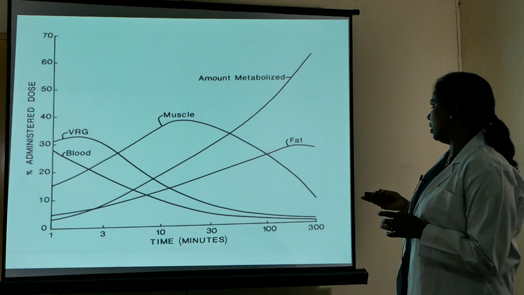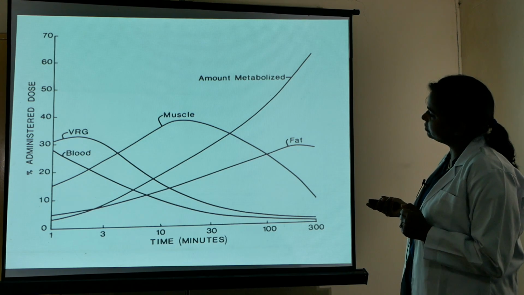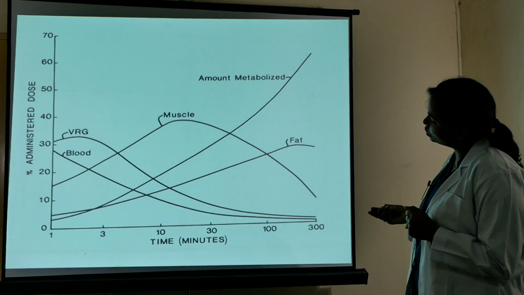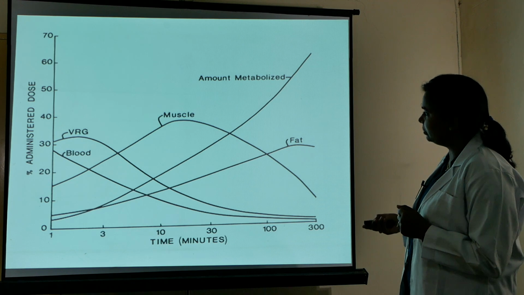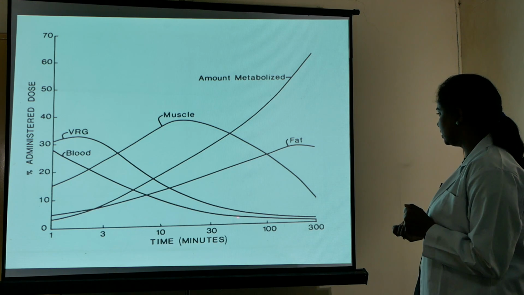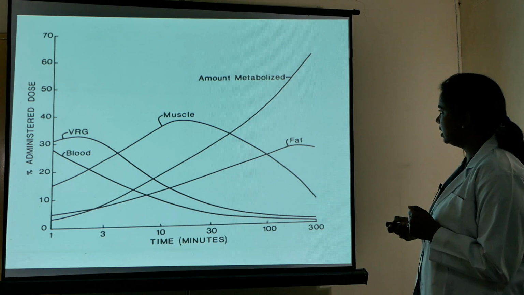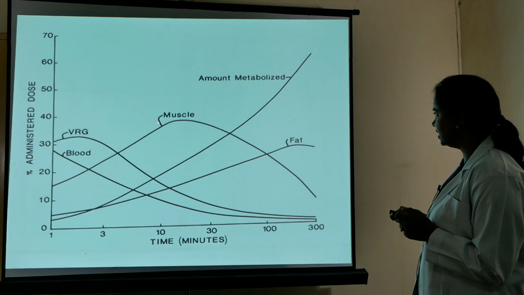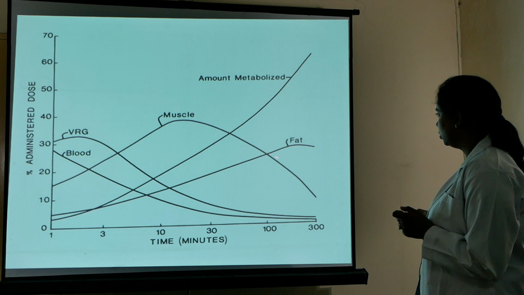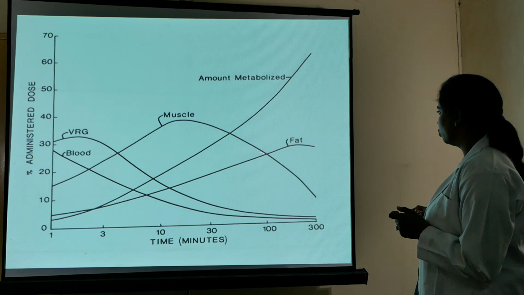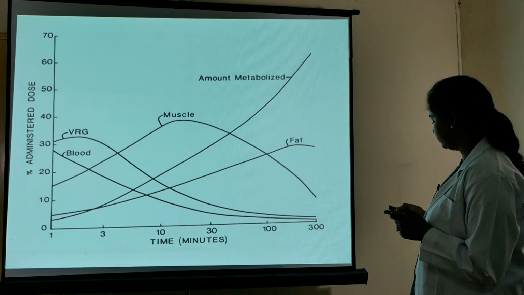This is how the drug is metabolized, and this shows the percentage of the dose of thiopentone in the blood. Slowly the decrease begins and eventually it is eliminated at 300 minutes. In the muscle component it reaches the maximum level after 10 to 20 minutes. The peak level is achieved in the muscle and it takes a long time to come to baseline. So constant elimination occurs from the muscle group because most of the drug is redistributed into the muscle group.